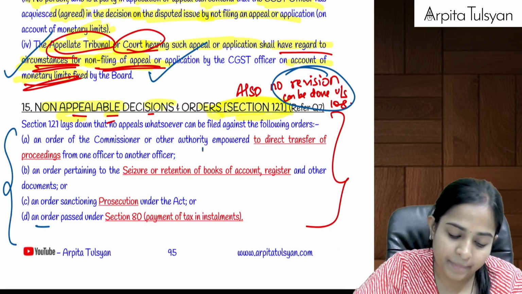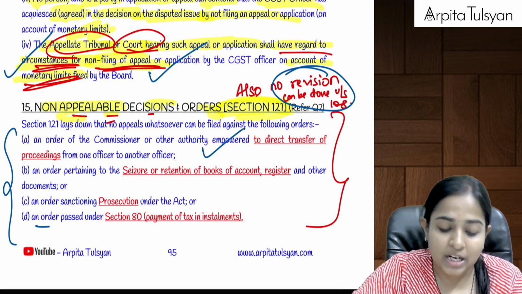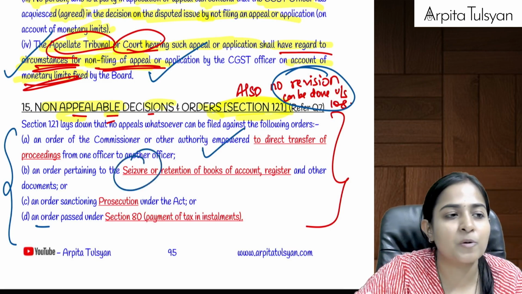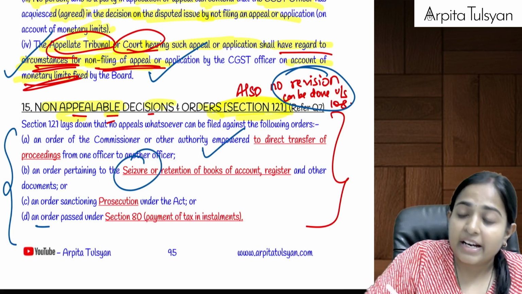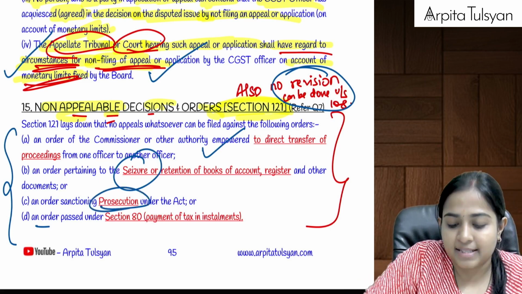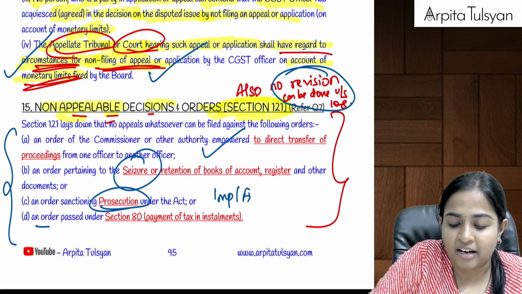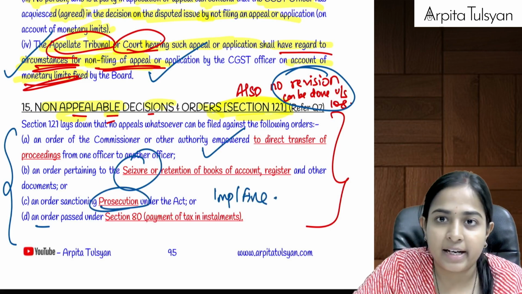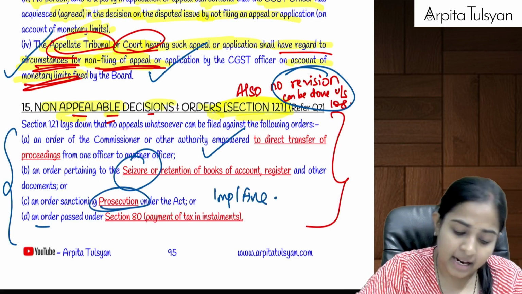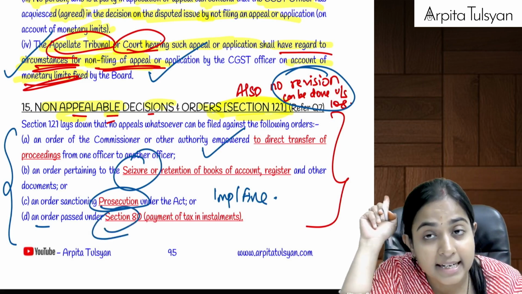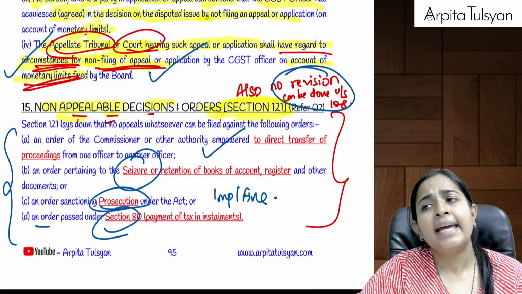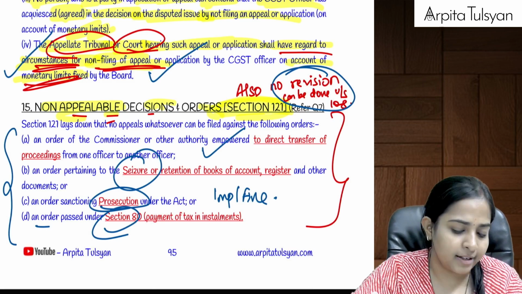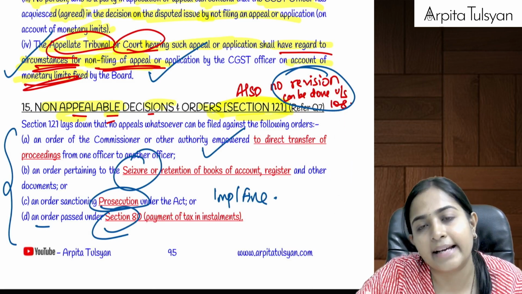No, it is non-appealable. Okay, next, if there was any order for seizure of books of accounts, registers, etc. passed, then that order is non-appealable. Okay, if there is any order for prosecution passed, that is imprisonment, fine, etc., then also appeal cannot be filed. Revision appeal, nothing can be done. And last, if any order was passed under section 80 for payment of taxes in installments, 24 monthly installments, I cannot go for an appeal against that.